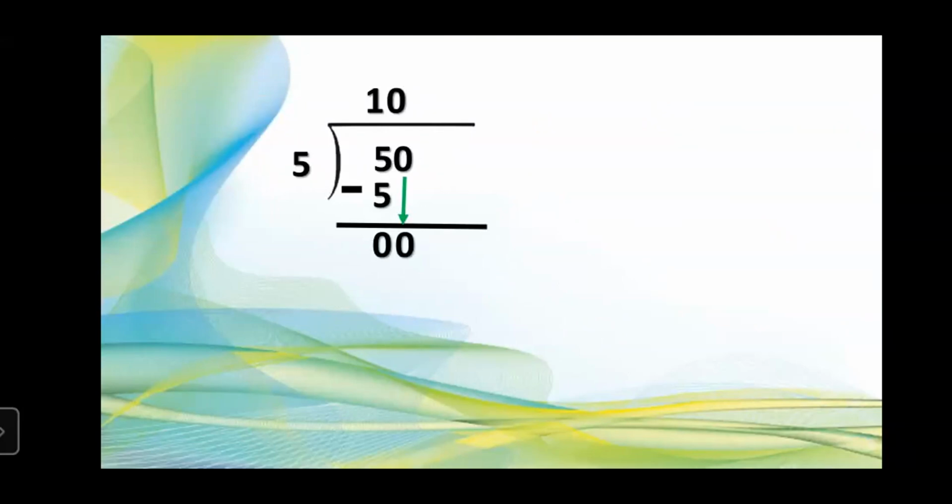Again, 5 zeros are 0. Isn't it? So now tell me which is the divisor. Divisor 5. Which is the dividend? 50. Very good. And which is the quotient? 10. Shabash. And what about the remainder? 0. Very good. So in this example, here we have 5 as the divisor, 50 as dividend, 10 as quotient, and 0 as remainder.